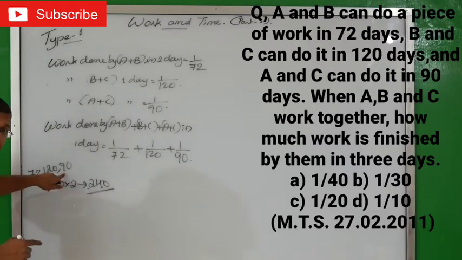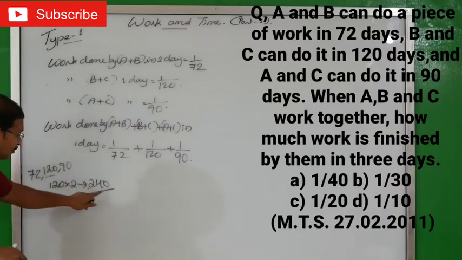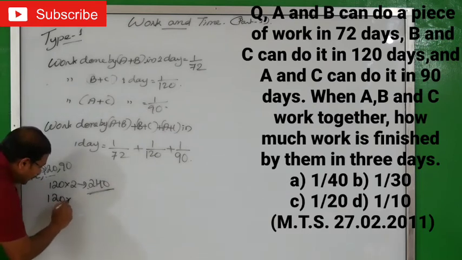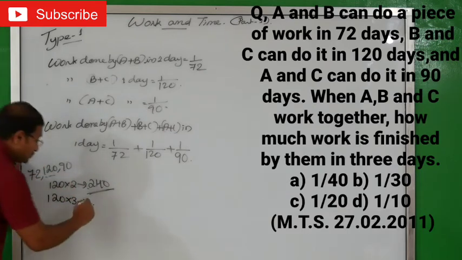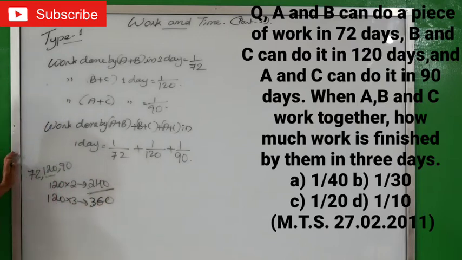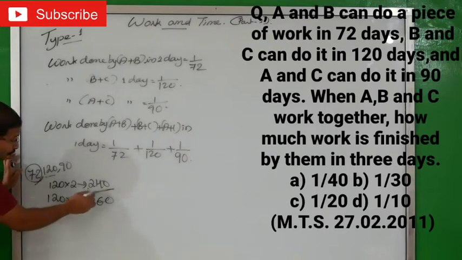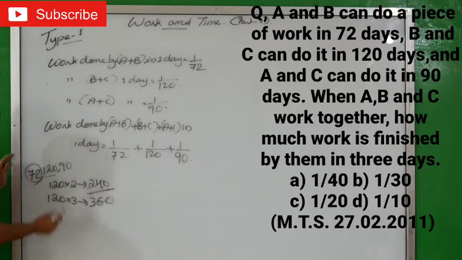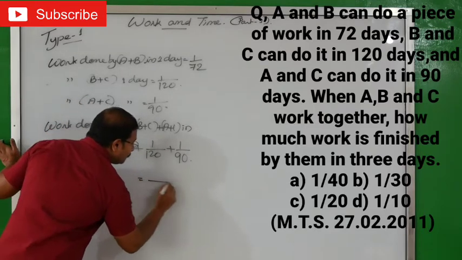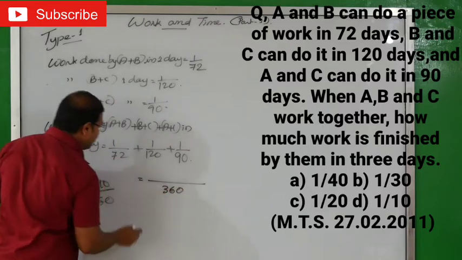Check it by 90, meaning 9. 9 ones are 9, 9 twos are 18, 180, 9 threes are 27, 270. So it's not possible. So what will you do? 120 into 3, let's check it now. That means 360. Sure, you can do it, because 72 into how much will you get 360? Yes, by 5, isn't it? So 72 into 5, 120 into 3 and 90 into 4. That means we will take the LCM as 360.